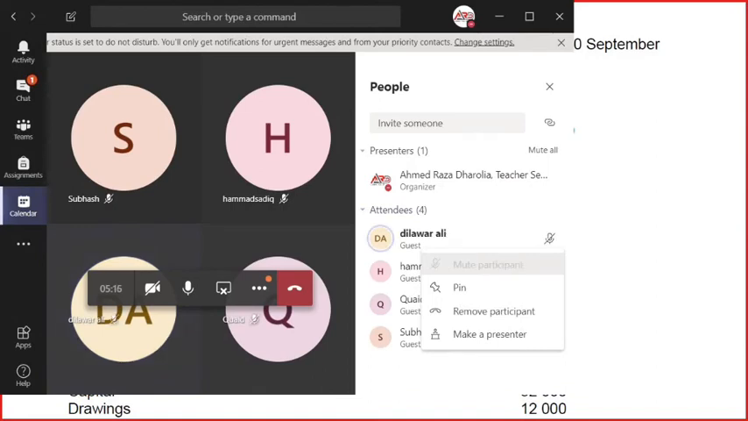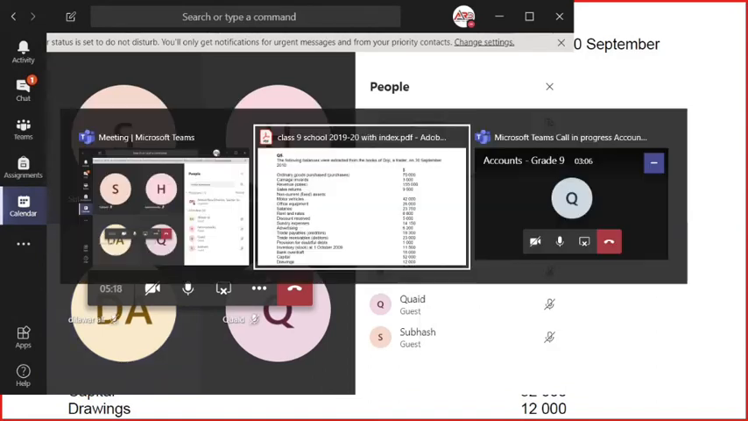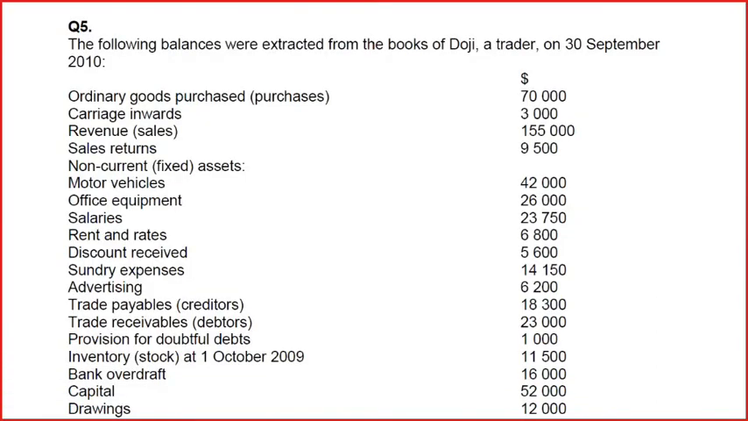carriage outward means the goods that we are selling to our customer, the goods that are going out of the business, for which the transportation cost is there. This is known as carriage outward. Then we have revenue, that is sales. Sales is basically revenue. Then we have return inward, also known as sales return. We have non-current assets, which are motor vehicle and office equipment.